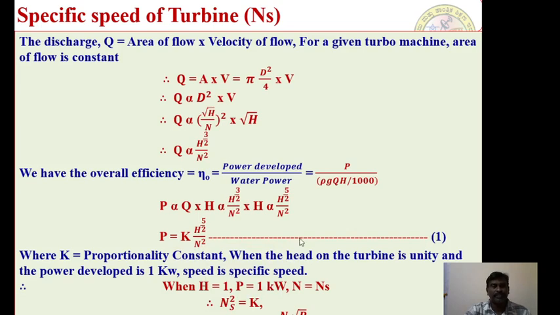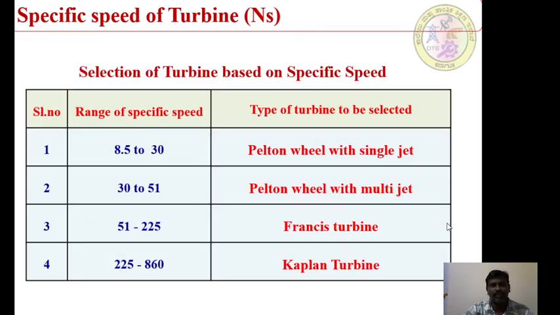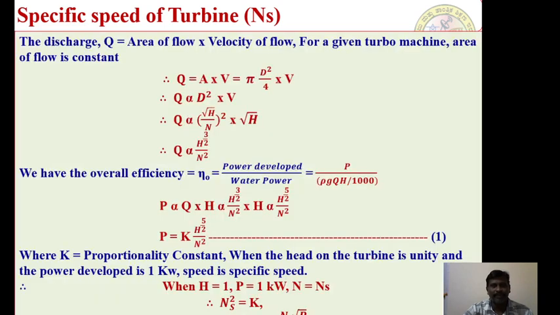So, I substitute the value of K into equation number 1. Therefore, we obtain the equation for the specific speed. Specific speed Ns is equal to N into root P divided by H to the power of 5 by 4. This is the expression for the specific speed of a turbine, that is, Ns is equal to N into root P divided by H to the power of 5 by 4.